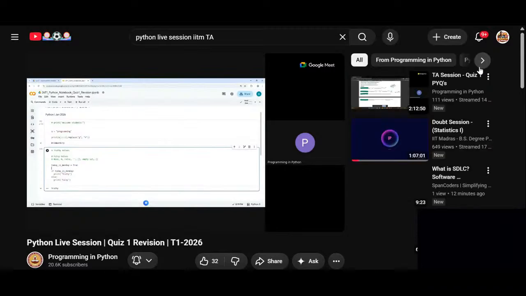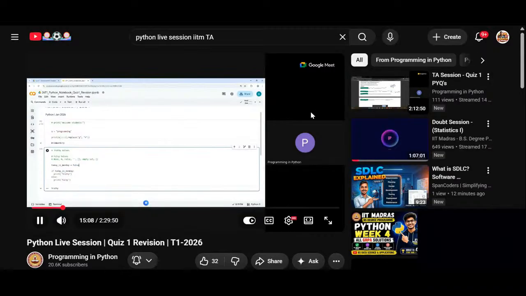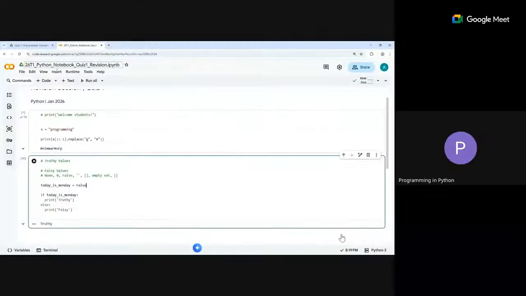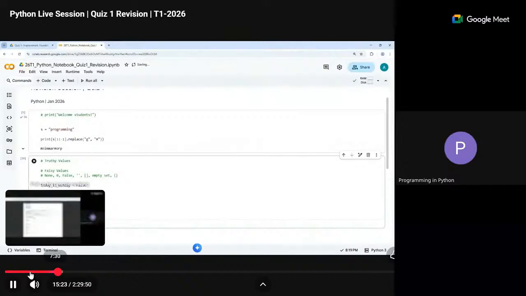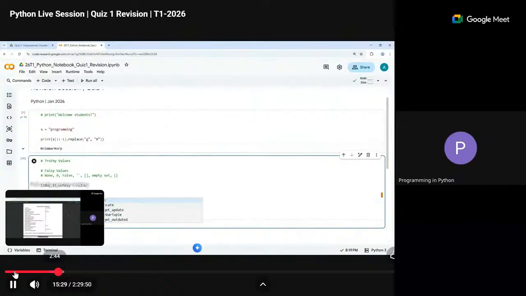Truthiness only. So if I say if today is Monday without explicitly saying equal to true, that is because equal to true is the assumed part, even for booleans. So of course we understand that this is checking for truth. Here, because this is false, we are not going to go inside even without saying equal to. But in some cases, we might as well add equal to true, and then of course it checks for equal to true. That is one part.